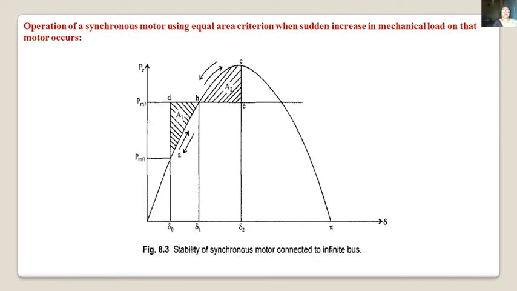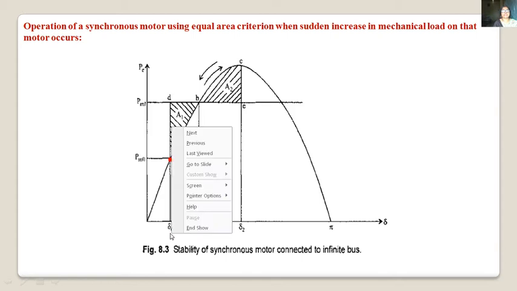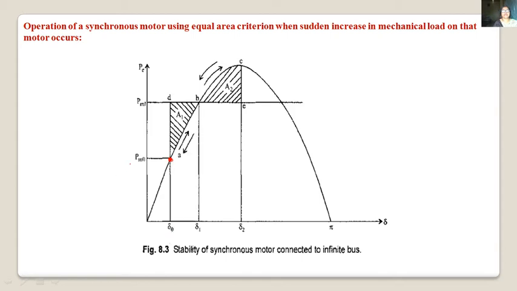Suppose this is our initial operating point. This point A is the initial operating point. Angle del is del 0, the initial angle. PM0 is the initial mechanical input. After sudden application of shaft load, this shifts from PM0 to PM1. As it is shifted to PM1, what happens? This A will also shift. This is our initial equilibrium point.